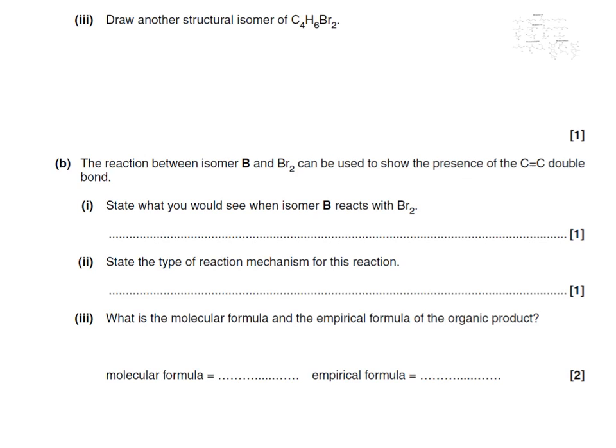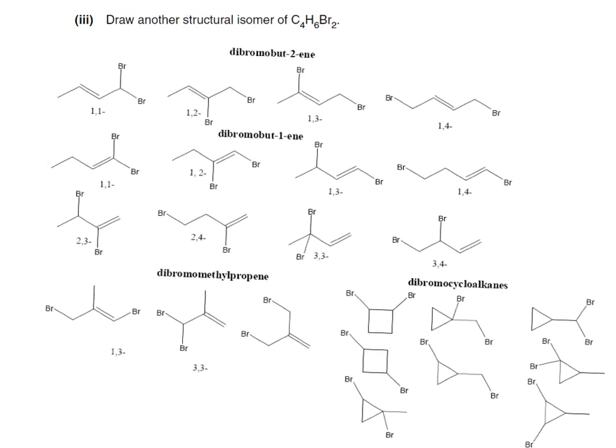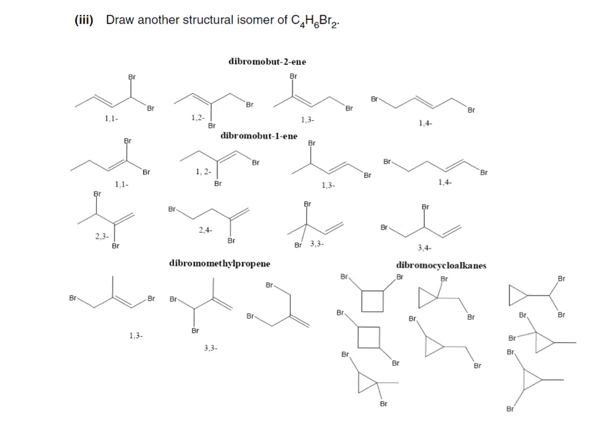For the structural isomers questions, there's absolutely a huge variety of answers that could be included over here. Some of the examples I will show here. Any one of these would be acceptable. I'm keen to point out there's quite a few cyclic isomers that you could have chosen from, and as a general reminder, cyclic molecules have the same general formula as alkenes.